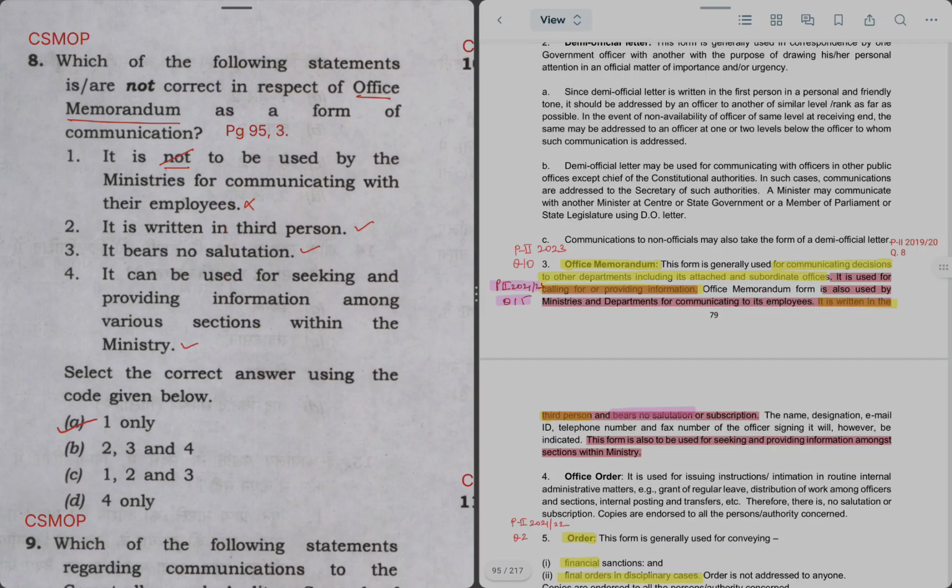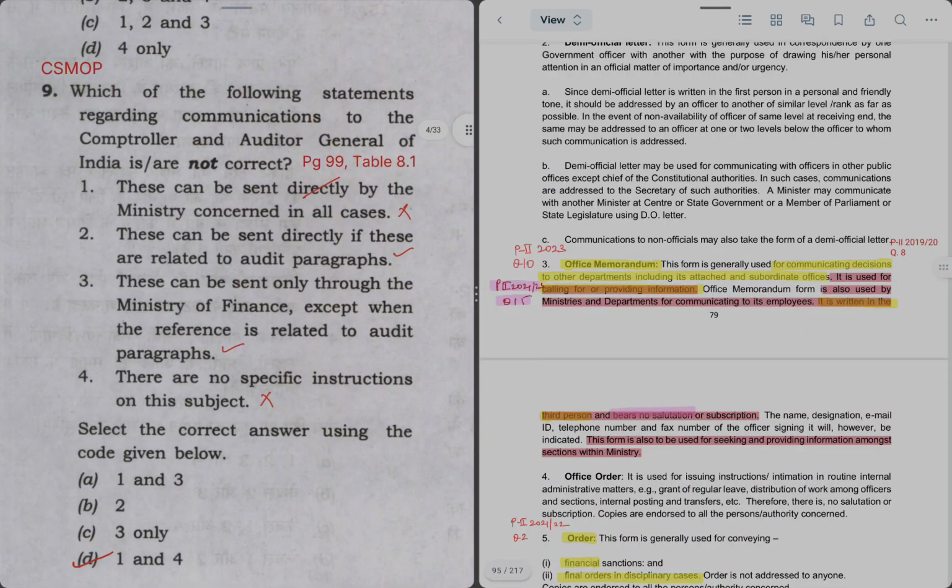Statement 1 is incorrect because it is used by the ministries for communicating with their employees. OM देते हैं, किसी ने कुछ गलत किया होता है तो उसको मेमो दिया जाता है, so we call it like that. So option 1 is straight away incorrect. It is written in third form. It bears no salutation, and yes, it can be used for seeking and providing information among various sections within the ministry. So only option 1 is incorrect, hence the right answer is A.